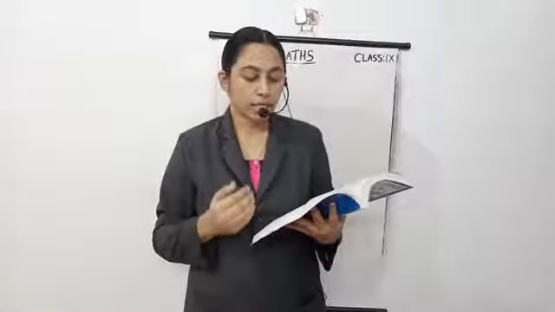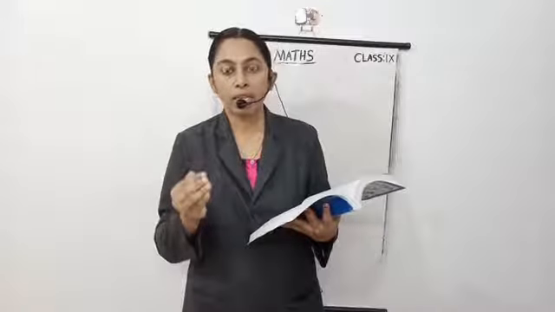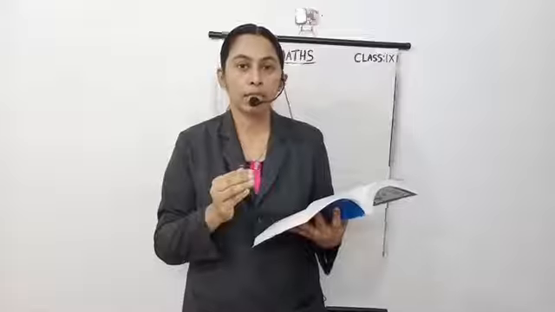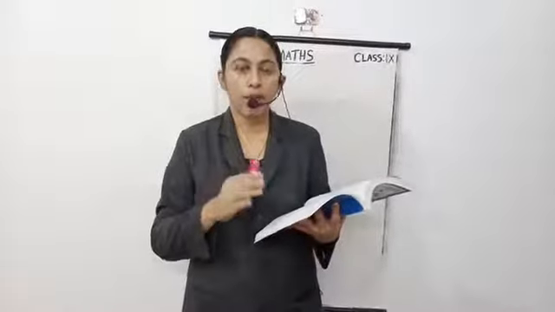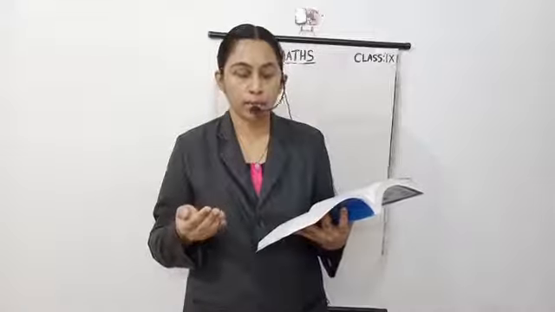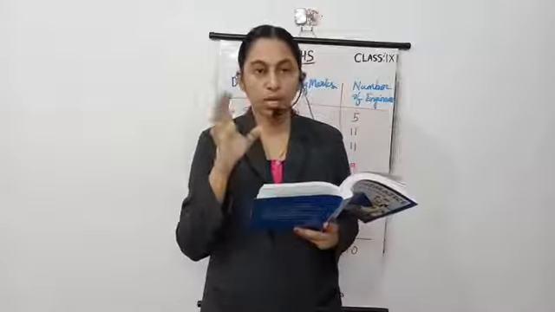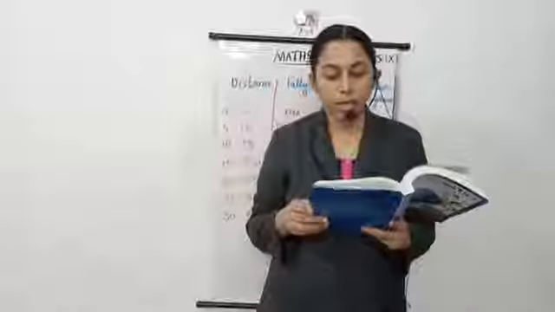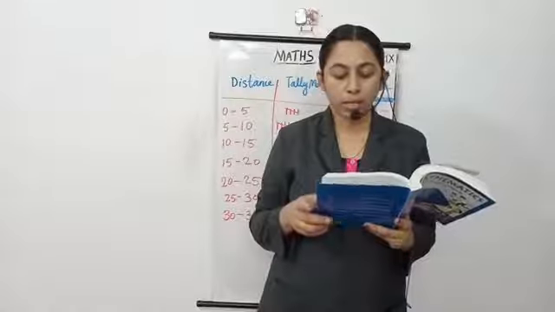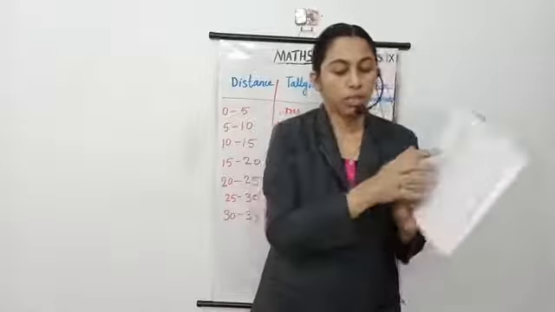Here the example starts with 0 to 5, and 5 is not included in that class. That is, the upper limit is not included in the class, and the lower limit is included in the class. In the grouped frequency distribution table, the first column is class, the second column is tally marks, and the third column is the number of engineers. So first, check the data.